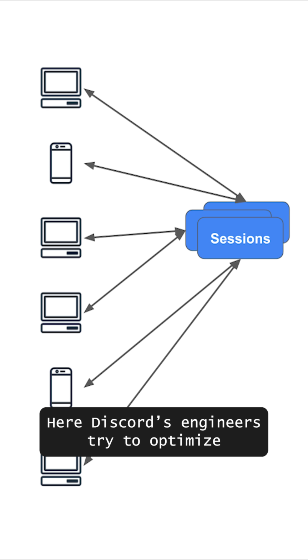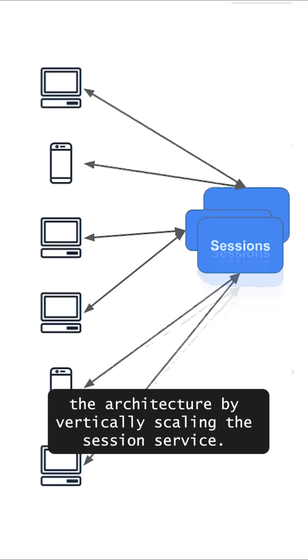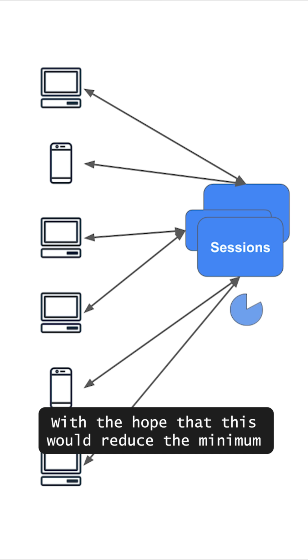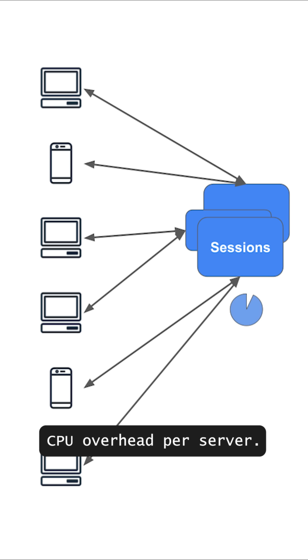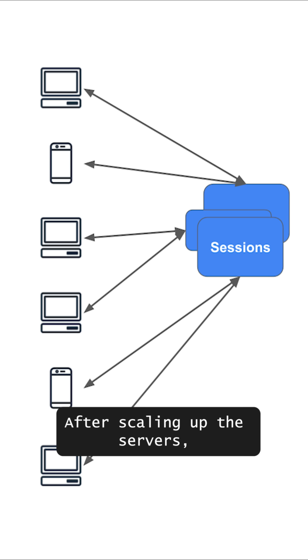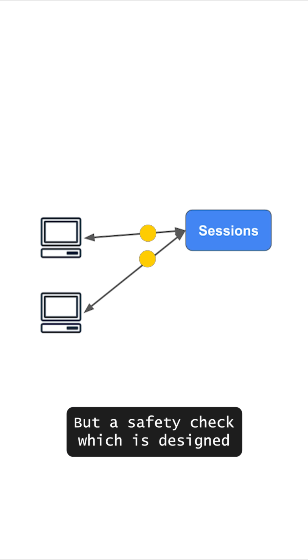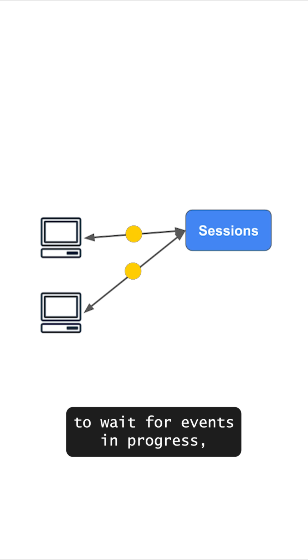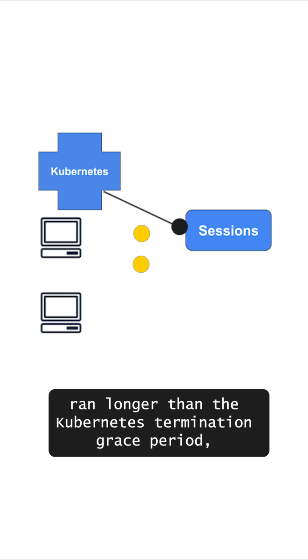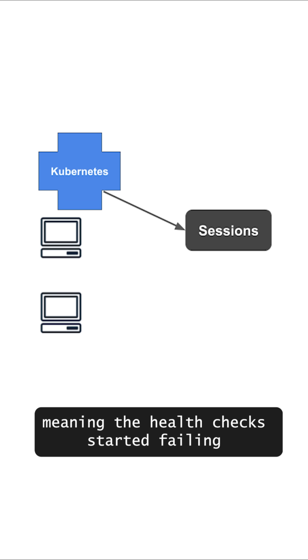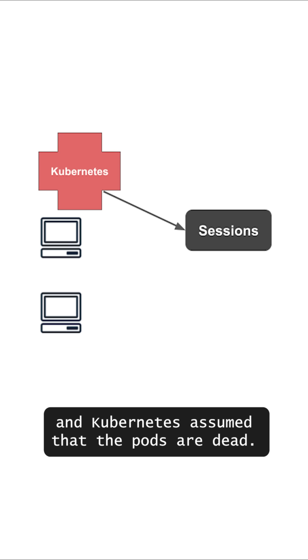Here, Discord's engineers tried to optimize the architecture by vertically scaling the session service, with the hope that this would reduce the minimum CPU overhead per server. After scaling up the servers, the older ones would be discarded. But a safety check, which is designed to wait for events in progress, ran longer than the Kubernetes termination grace period, meaning the health check started failing and Kubernetes assumed that the pods are dead.